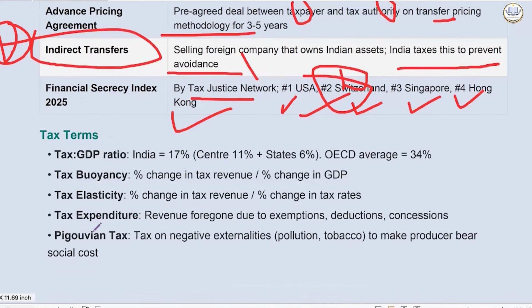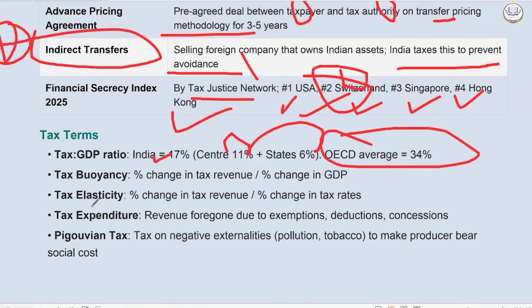There are some terms as well. Tax to GDP ratio. India is at 17%, and that too, the center has almost double of the state. The OECD average is 34%. Clearly, we are very low.